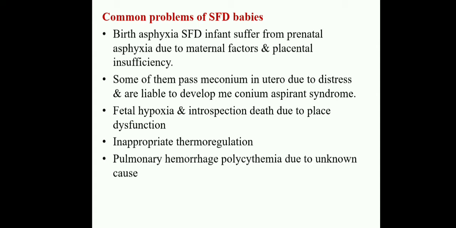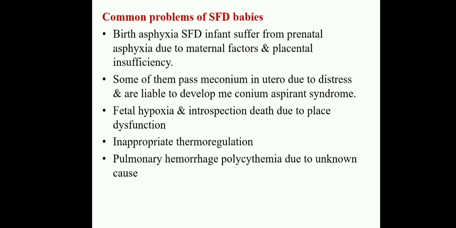Okay, the next common problem is that some of them pass meconium in utero due to distress and are liable to develop meconium aspiration syndrome, because during the intrauterine period the baby may pass the meconium. At the same time the baby may swallow the meconium. It may cause distress because of meconium aspiration. The baby takes in this meconium, and the lungs get infected, so meconium aspiration is there.